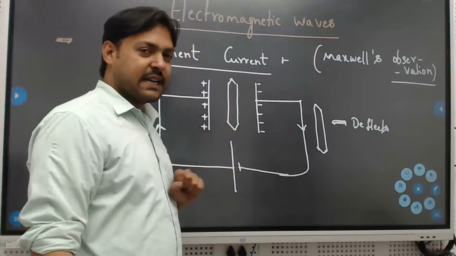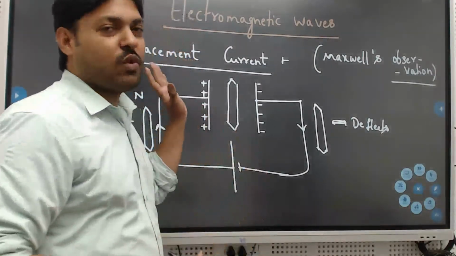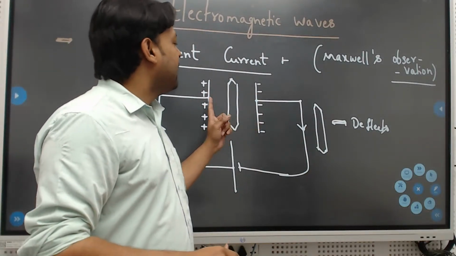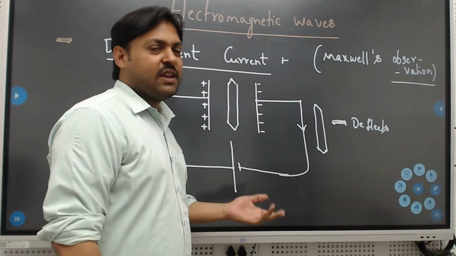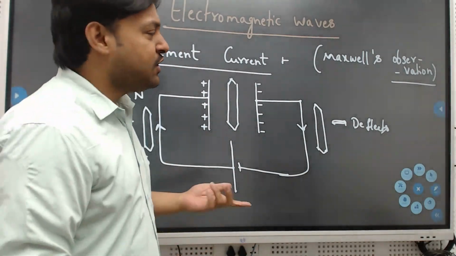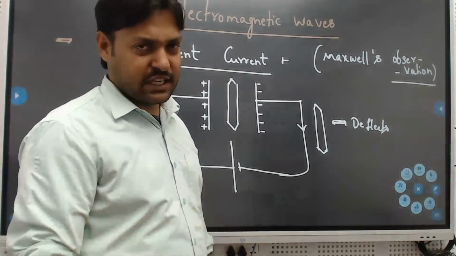So what will happen actually? According to our concepts, what we studied till now, we can tell there is no current between the plates. If there is no current between the plates, no magnetic field will be generated. So therefore, the deflection in the magnetic needle will be zero.